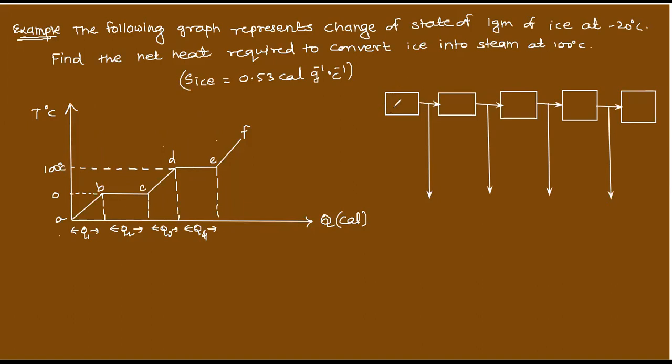So see, here initially is what? 1 gram of ice is there. This is ice, 1 gram, 0 degrees Celsius. No, minus 20, right? Not 0. Here it is how much? Minus 20.